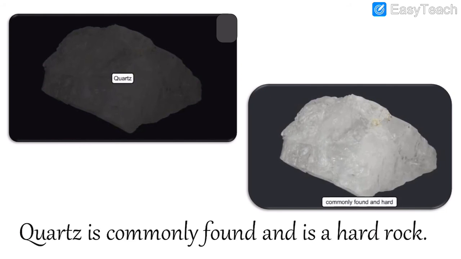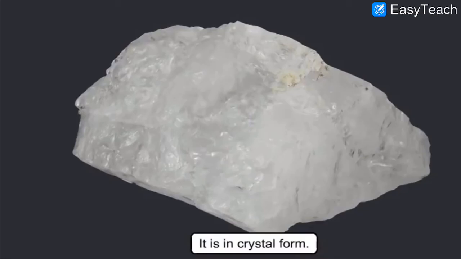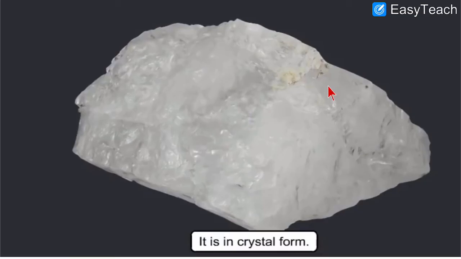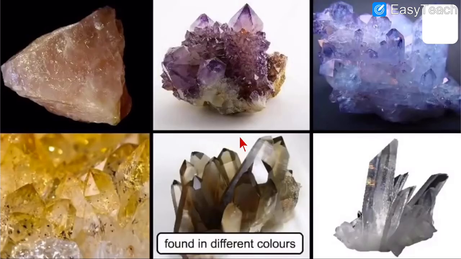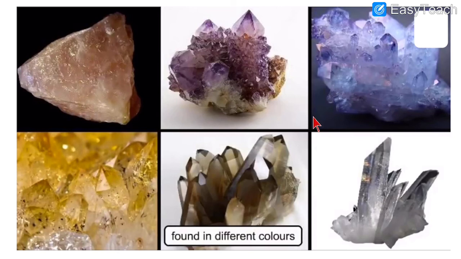Quartz is commonly found and it is a hard rock. See, this is quartz. It is also commonly found and it is hard rock. It is in crystal form. It is clear crystal form. Found in different colors. See, quartz, it is found in different colors. As you can see over here, these are the different colors of quartz.